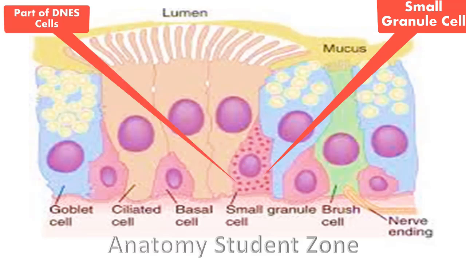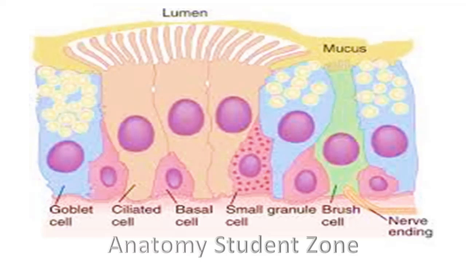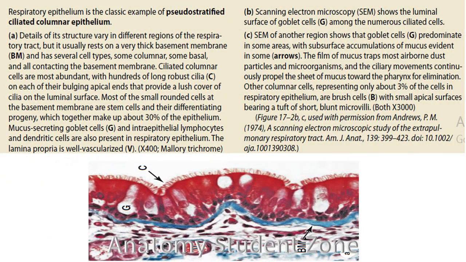Now at the end, I am going to summarize these histological features. I will summarize them from the content given in your reference book, and believe me, if you have listened to the content that I described earlier, it will be very easy for you. The respiratory epithelium is a pseudostratified ciliated columnar epithelium. This epithelium has a very thick basement membrane. It has 5 types of cells: basal cell, goblet cell, brush cell, small granule cell, and ciliated columnar cell, and all of these are in contact with the basement membrane.